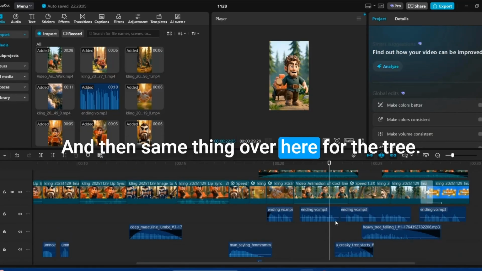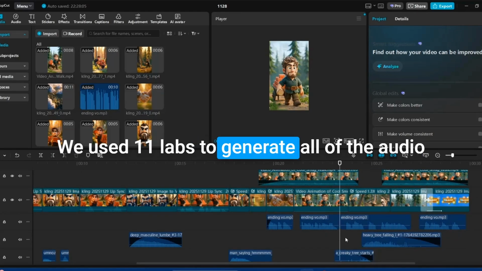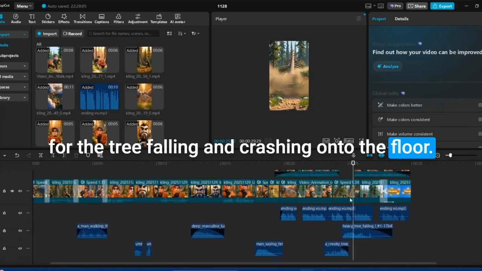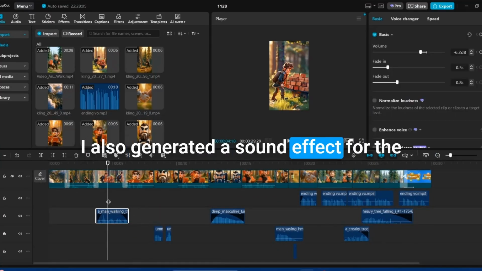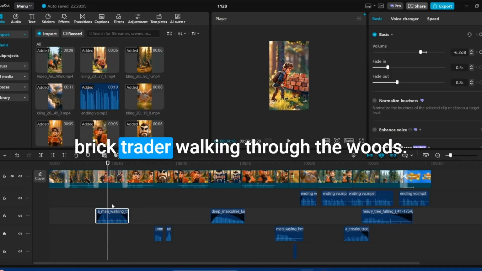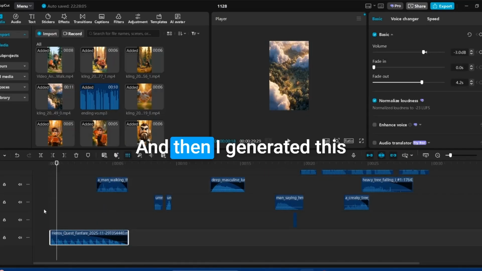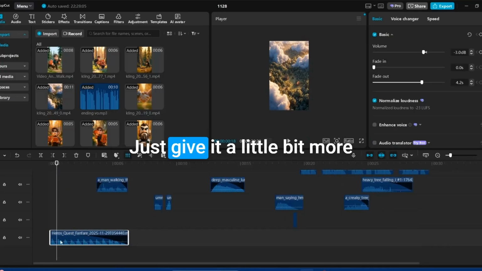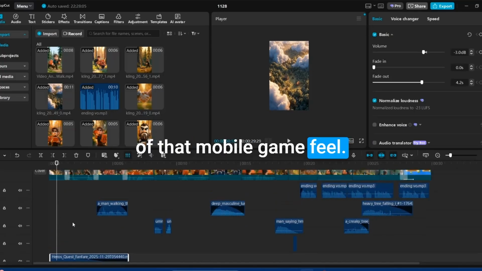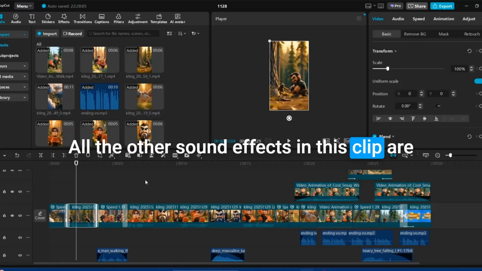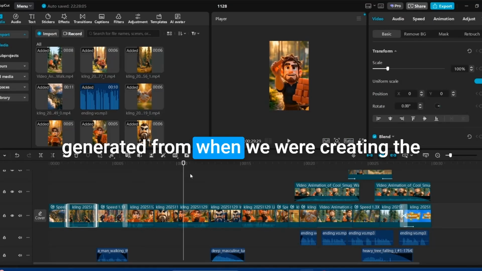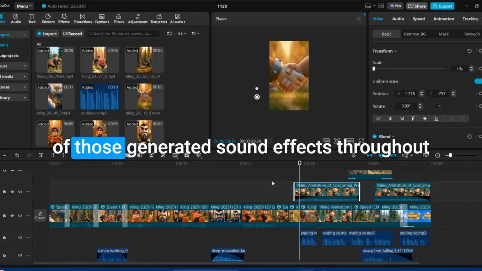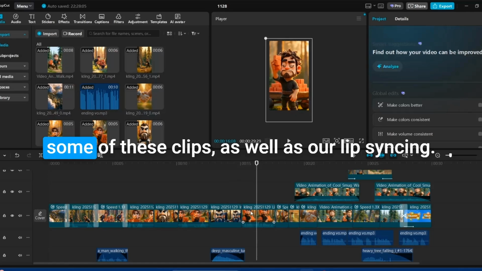And then same thing over here for the tree. We used 11 Labs to generate all of the audio for the tree falling and crashing onto the floor. I also generated a sound effect for the brick trader walking through the woods. And then I generated this music clip inside of 11 Labs to just give it a little bit more of that mobile game feel. All the other sound effects in this clip are generated from when we were creating the videos. So using Kling and Google VO, both of those generated sound effects throughout some of these clips, as well as our lip syncing.